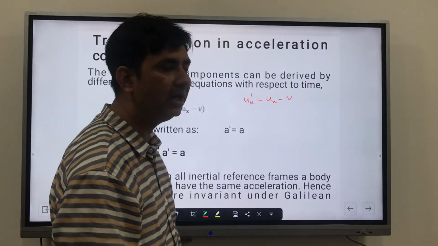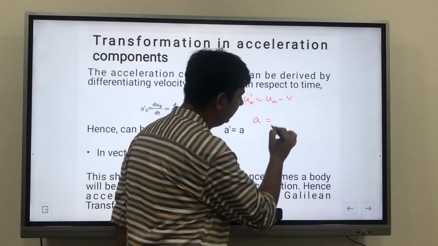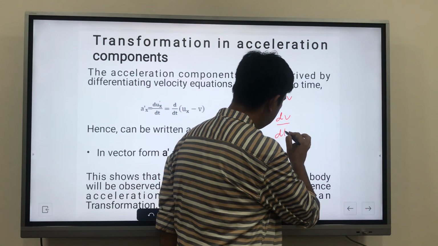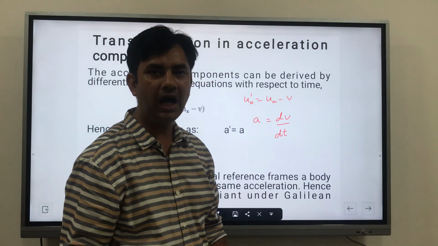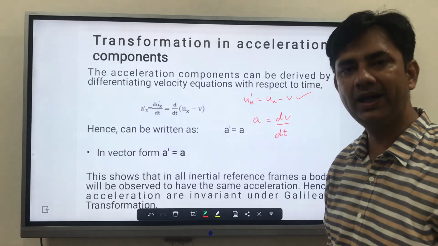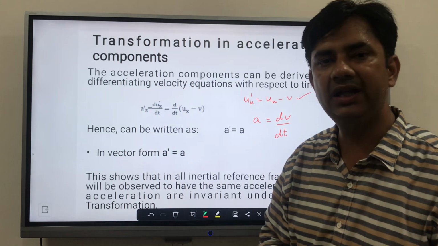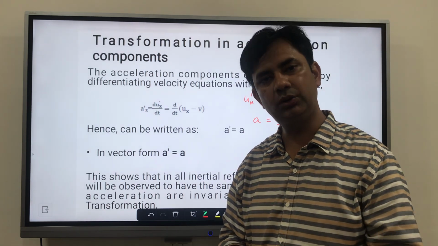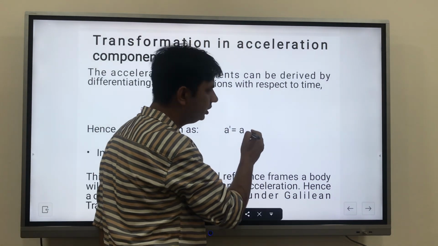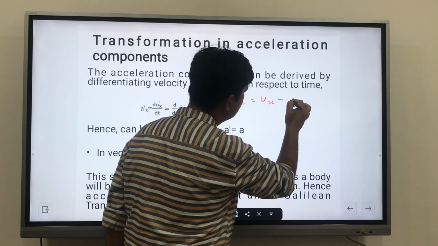As we understand from our previous knowledge, acceleration component is nothing but dv by dt. So if you talk about how we can convert that velocity component into an acceleration component, then simply what we have to do is differentiate our velocity component with respect to time. So how can we do it? Again we have the velocity component u_x' = u_x - v.